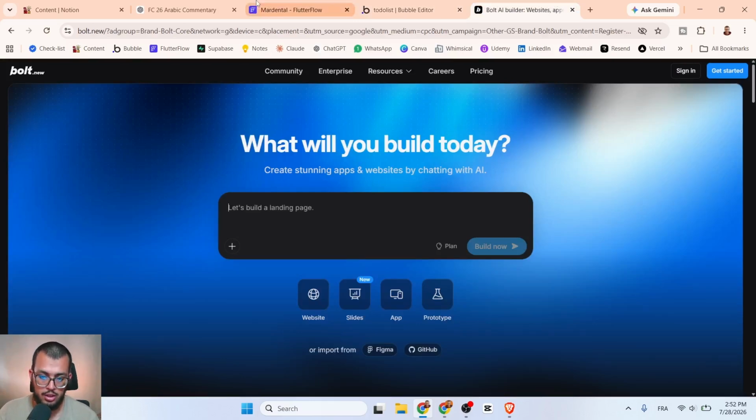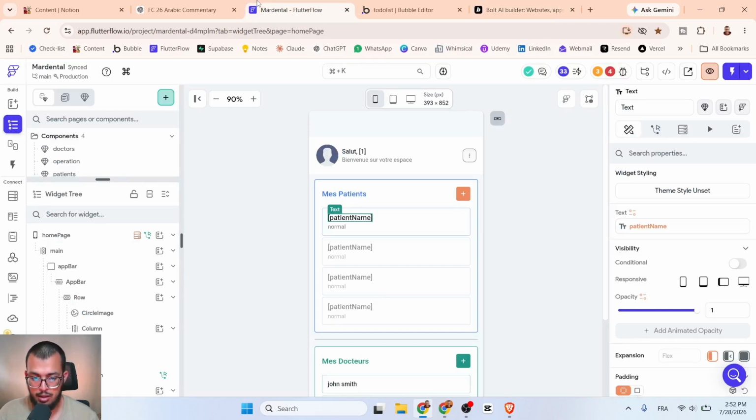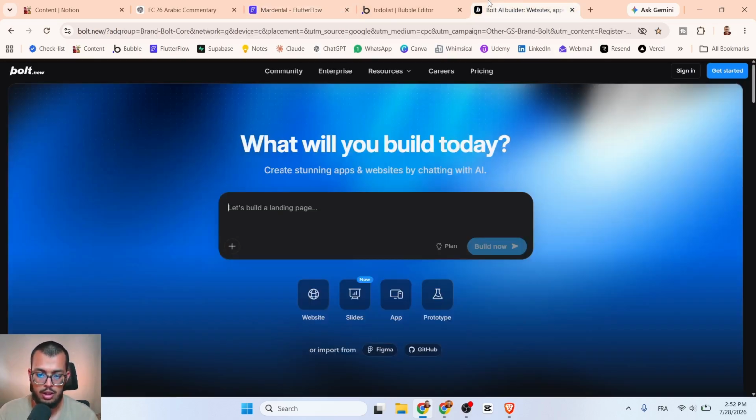All right, so this is why no code, as I told you, is the best option right now. So don't fall for the marketing lies behind AI. It's not a scam, but again, the reality tells the opposite. AI can build you something instantly, but when it comes to editing, that's where you'll find out that AI is such a pain in the head.